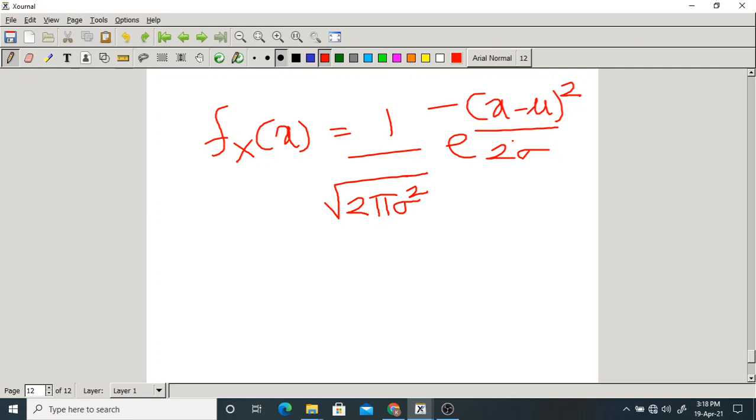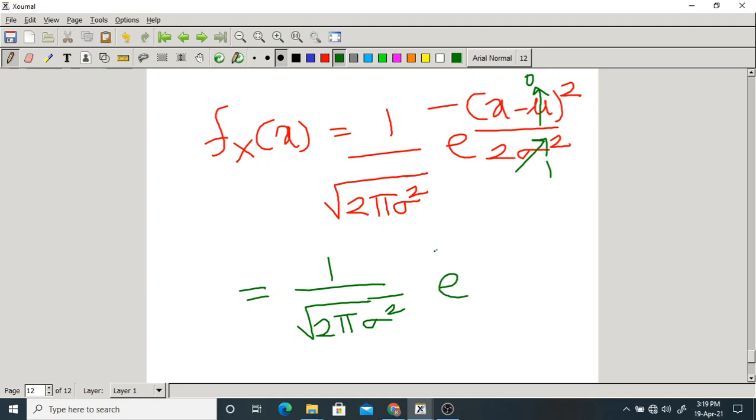If it is in the standard form, the mean would be 0 and the variance would be equal to 1. Then this will be equal to 1 by root 2 pi into e power minus x square by 2.